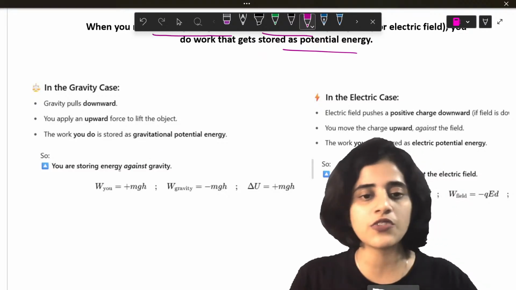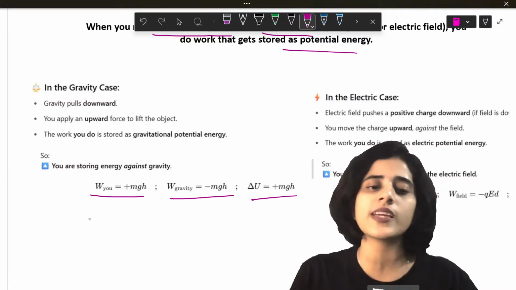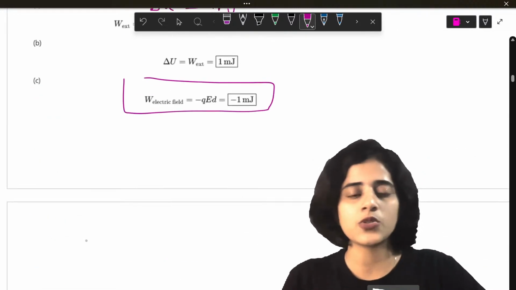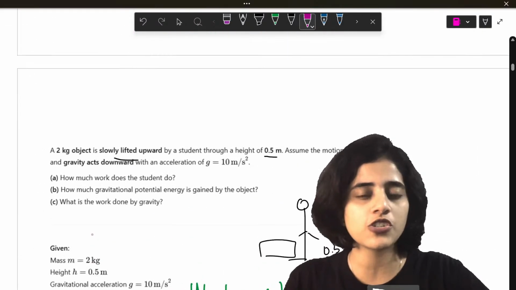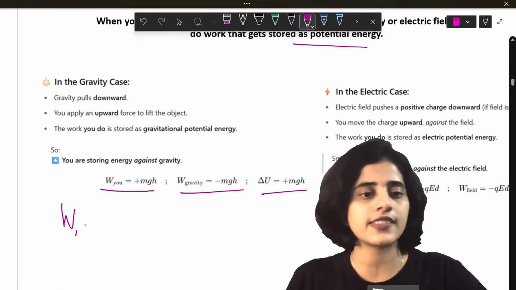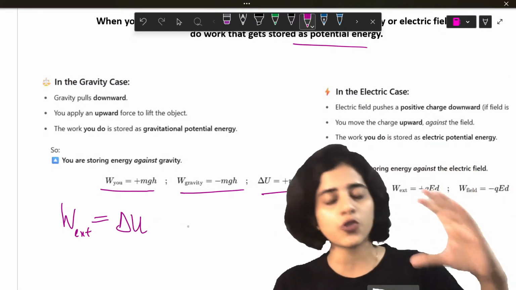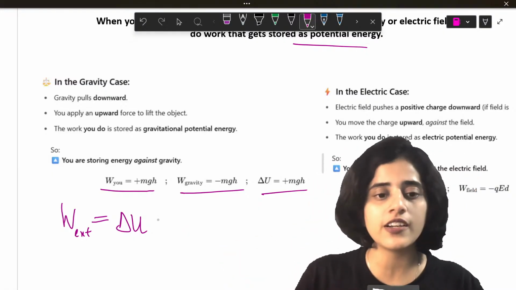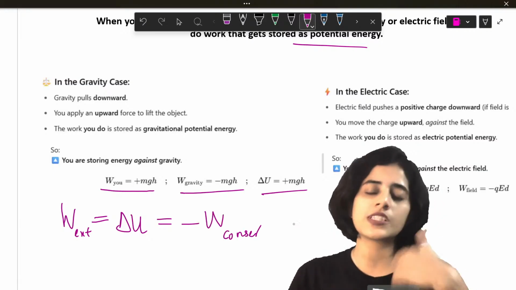So in the case of gravity, W is plus mgh, W gravity is minus mgh, and delta U is mgh. Same formula. I'll use the same notation so you don't get confused when you look at the notes. I'll use external itself here. So W external is equal to potential energy. Whatever external force you apply to move the object against the field, it is going to be stored as potential energy. And this is going to be equal to the opposite of the conservative force, which is gravity or electric field.